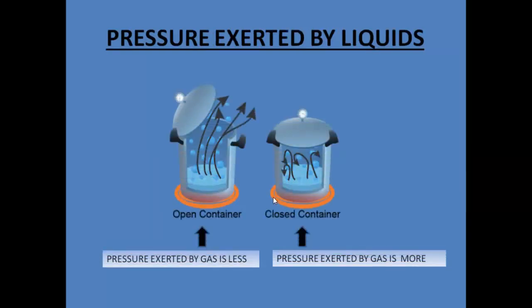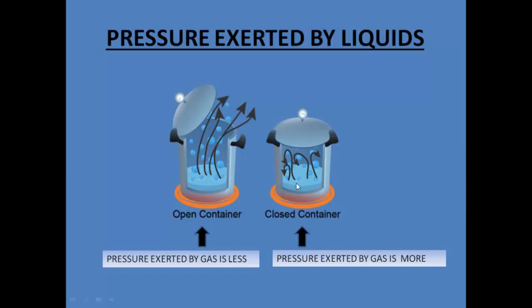Now let's consider another thing. You must have seen that on our gas stoves we keep some containers, and let's say we have water which is boiling. So in the first case we have the lid of the container open, whereas in the other container the lid is closed. So what will happen if we keep boiling water? In the first case, the gases, because they are exerting pressure, will come out. All these gases, because the water is boiling, so warmer gas will come out.